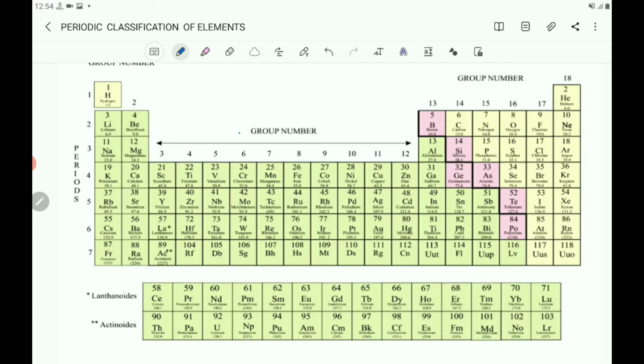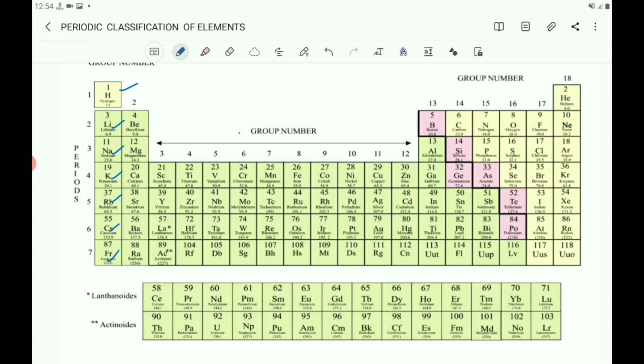Then these elements are called alkali metals, and this group is also called the alkali metal group. Here lithium, sodium, potassium, rubidium, cesium, francium are metals, and hydrogen is kept separately. It is not a metal, it is a gas and it is a non-metal. And the remaining 6 elements are metals, and they are called alkali metals.